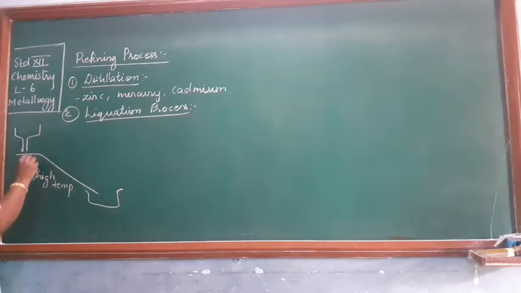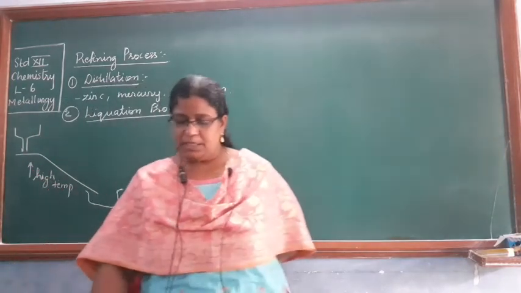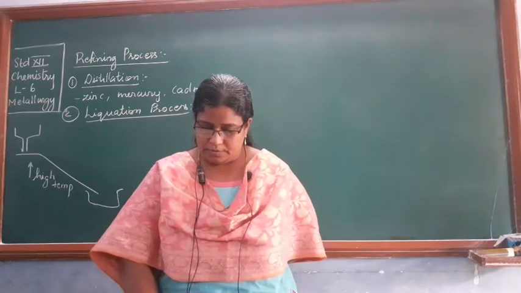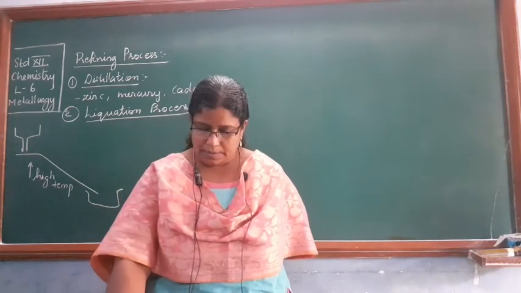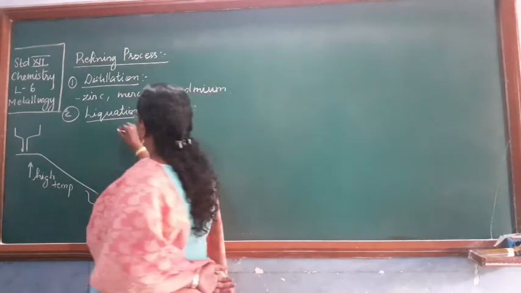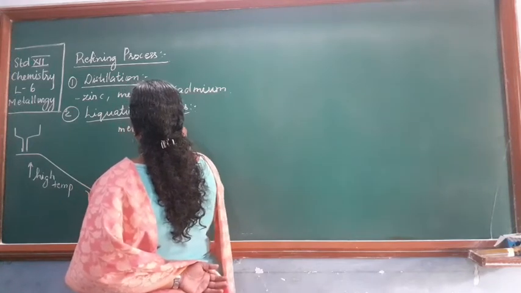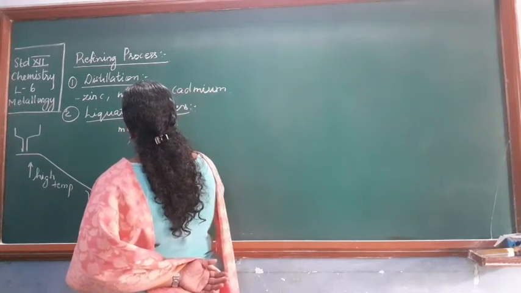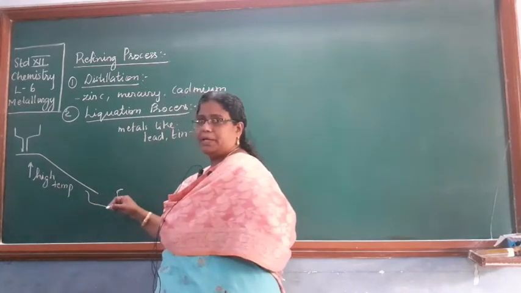Metals which have a very low melting point, like lead and tin, are purified in this manner.